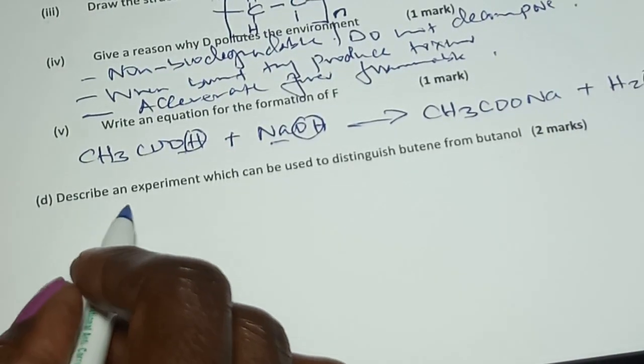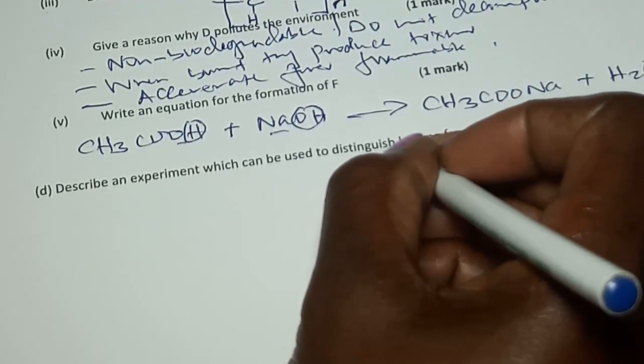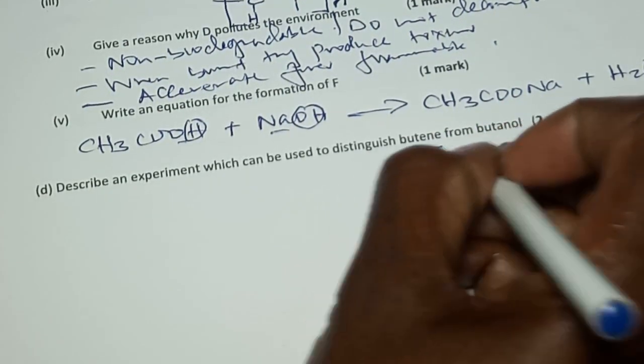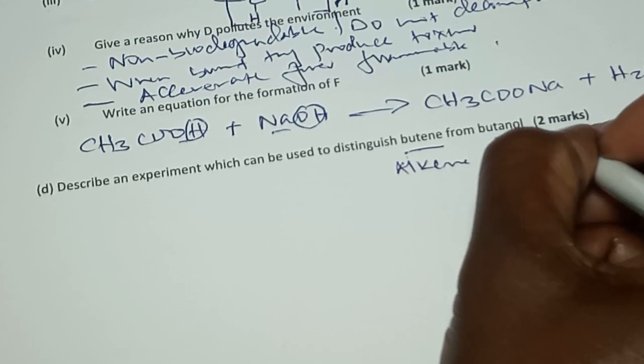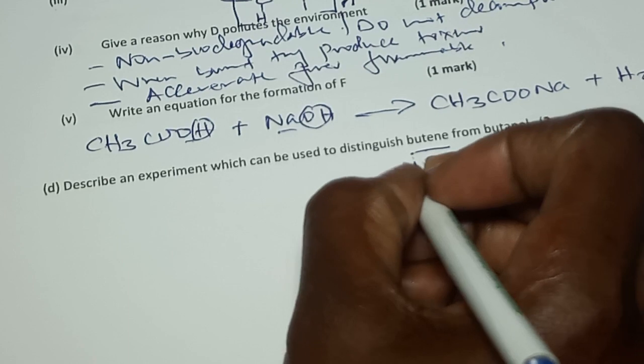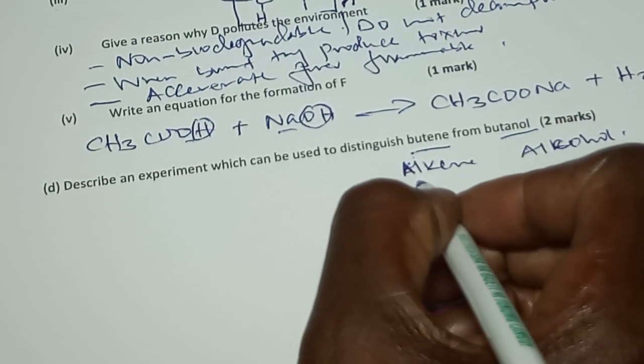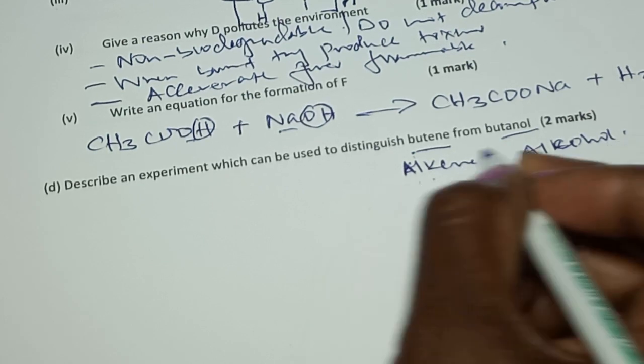Part D, describe an experiment which can be used to distinguish butene from butanol. Butene is an alkene, butanol is an alcohol. You have to identify a reaction that is not common to both. First, you need to know alkenes undergo addition reactions, alcohols do not.